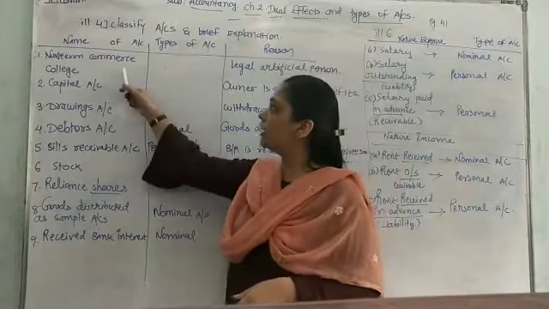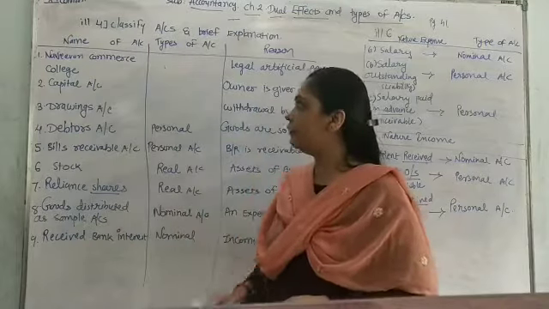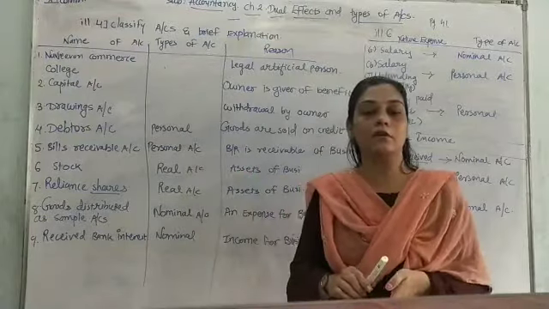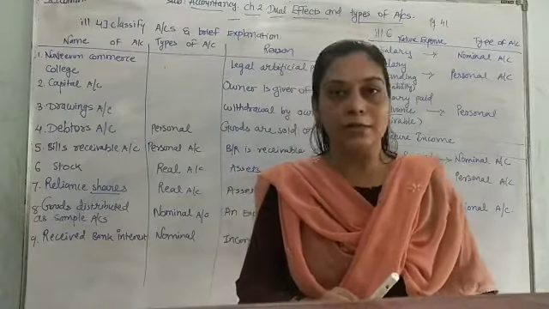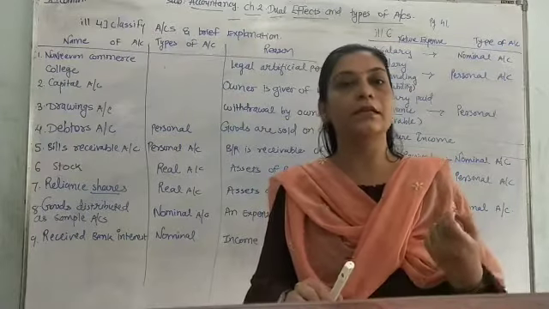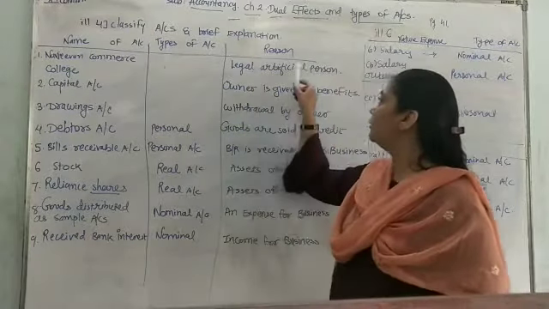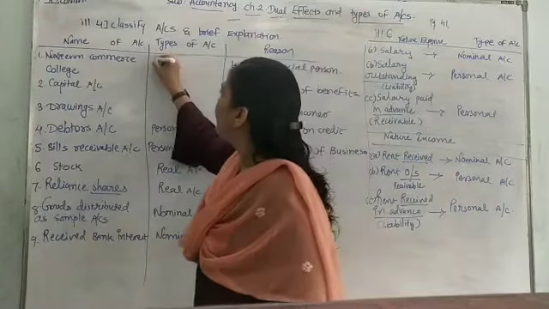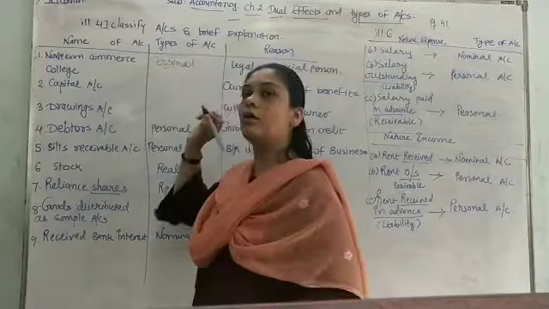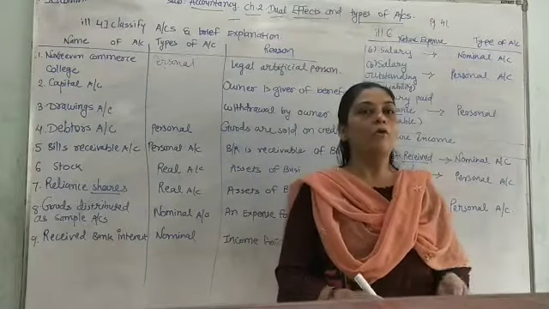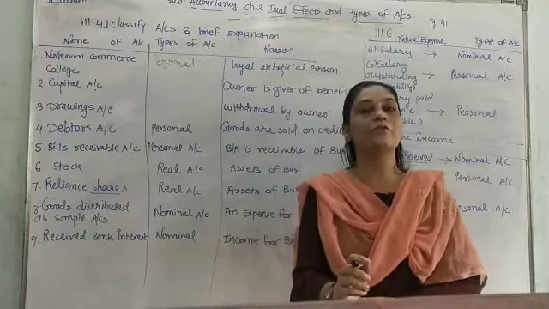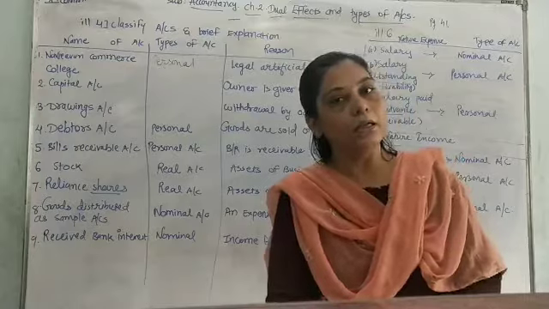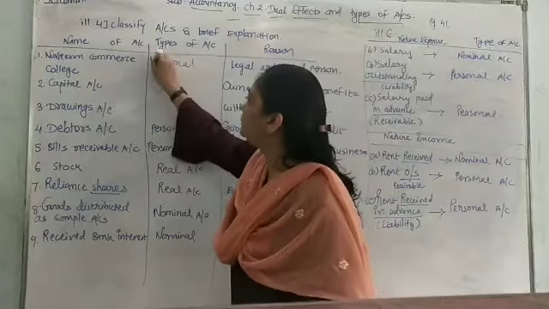Understood? So the first one, here I have taken illustration 1 and selected the Navjeevan Commerce College. As per the rule, the Navjeevan Commerce College is an artificial person, a non-living person. So here it is a legal artificial person. So which type of account, students? Personal account. Right now I taught you that the name of a school, hospital, college, company, bank, financial institutions, non-financial institutions would all be considered in which category? Personal account. So that was the brief explanation.